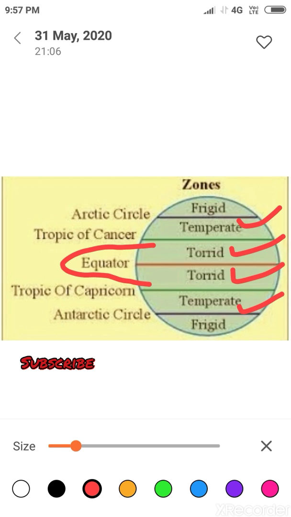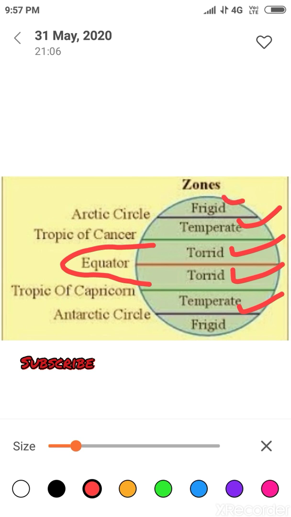Beyond the tropics, the midday sun is never overhead. This happens because the sun rays come at a slant in this area. So this part of the earth receives a mild or moderate temperature. These zones are called temperate zones.